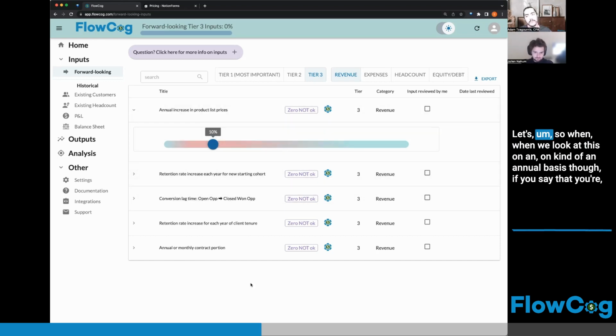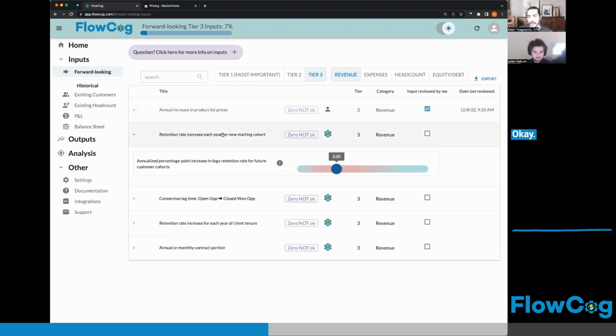Okay. So when we look at this on kind of an annual basis though, let's say that 3 years from now, what do you see your price points at, right? If you think that it's going to be around the same, we can zero it out or put it pretty low. Or we can just have like a modest increase each year of maybe a 5% price increase. Yeah, we can do that. Okay. Let's do that.